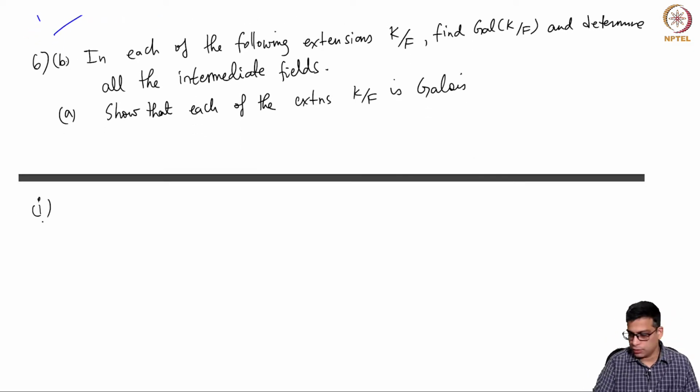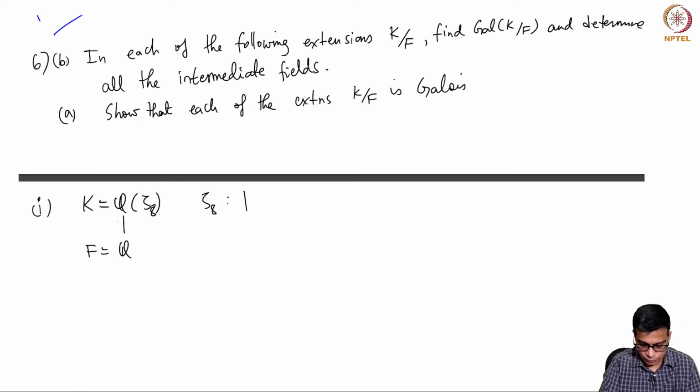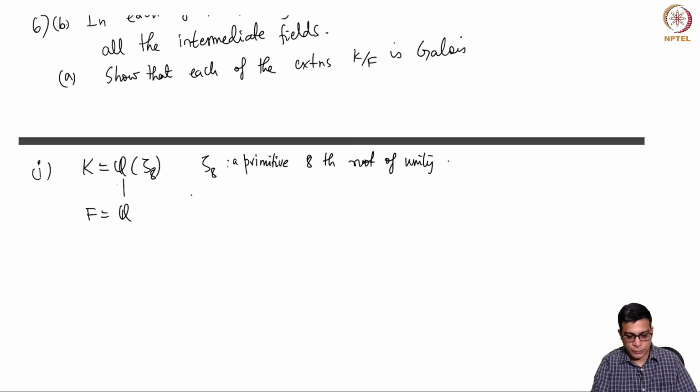So the first one, let's do this. K equals Q(zeta 8) over Q, where zeta 8 is a primitive 8th root of unity. So now I claim that first let's find the irreducible polynomial of this.